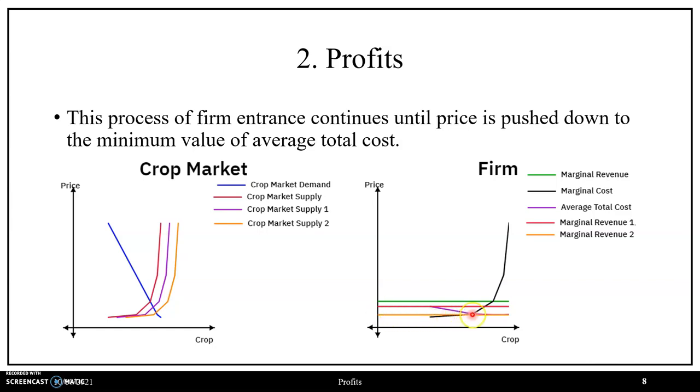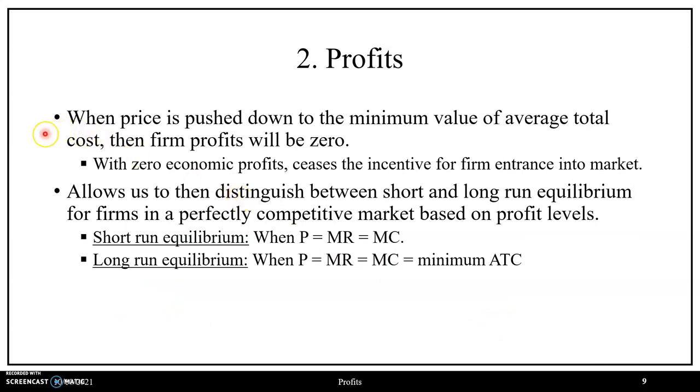So then in terms of their profit maximizing decision, it's going to be at the intersection of marginal revenue 2 and marginal cost, where now we see that marginal revenue is equal to average total cost at our profit maximizing rate. So then the difference between price and average total cost is going to equal 0, or profits per unit is 0. Scaling that by quantity, we have total profits equaling 0 for our representative firm, or for all firms in our market. So then when the price is pushed down to the minimum value of average total cost, firm profits will be 0. Where with 0 economic profits, this ceases incentives for firms to enter into the market.